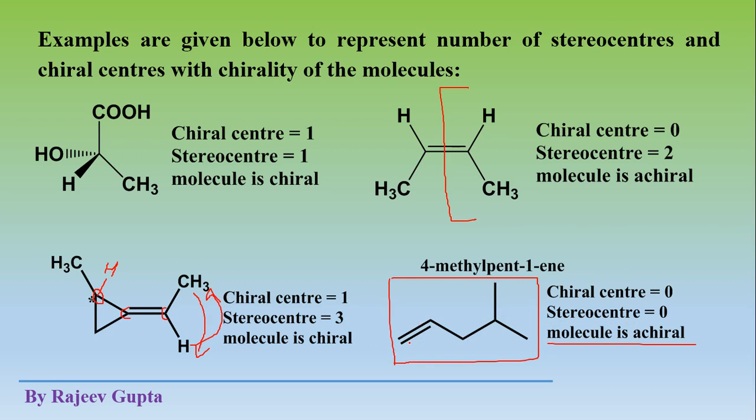Now stereo center: this double bond is attached here with two hydrogen atoms, so this double bond cannot show geometrical isomerism, because if you interchange both hydrogen atoms, you will get exactly the same configuration. So carbon number 1 and carbon number 2 are not stereogenic centers here.